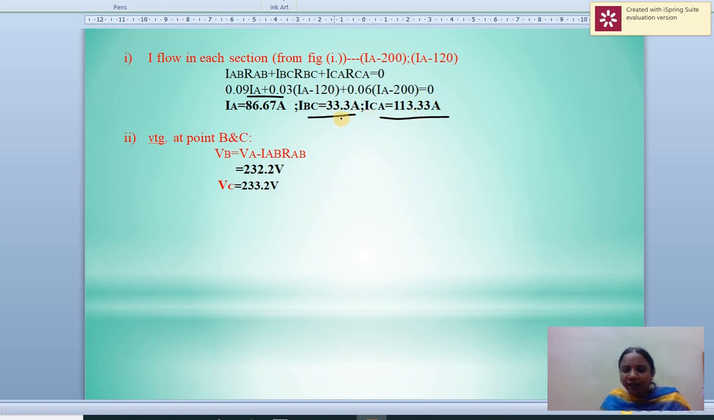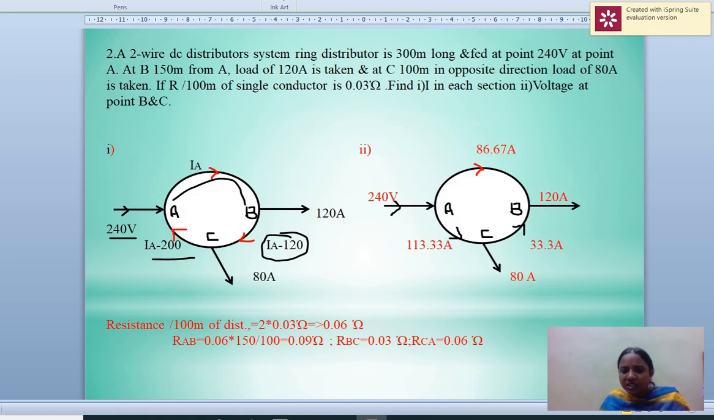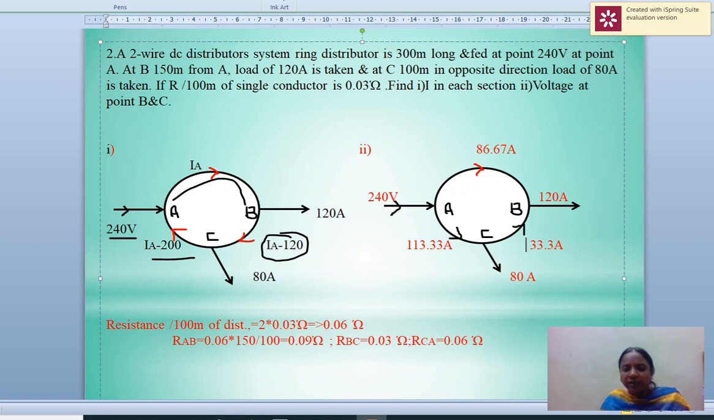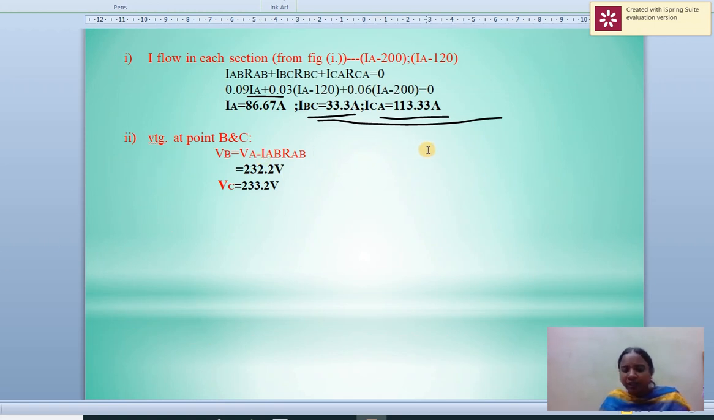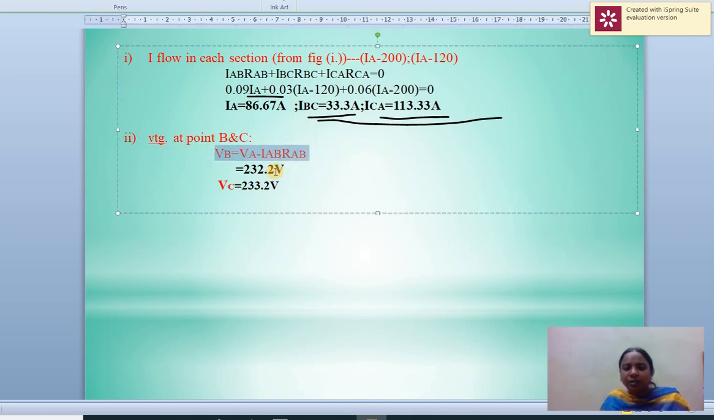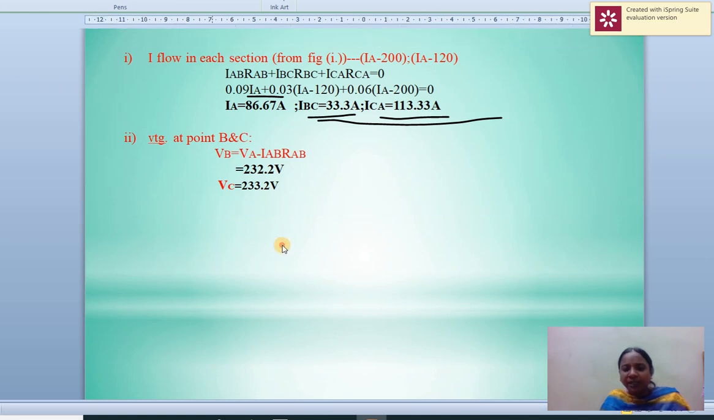Since we obtained negative values for IBC and ICA, I changed the direction of the current. We obtained minus 33 and minus 113.33, so the current is in the reverse, opposite direction. Similarly, for the voltage at points B and C, we solved it in the previous problem and the same concept is applied here: VA minus the voltage drop, for B and C.